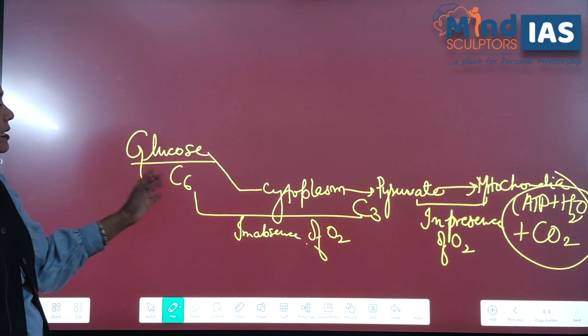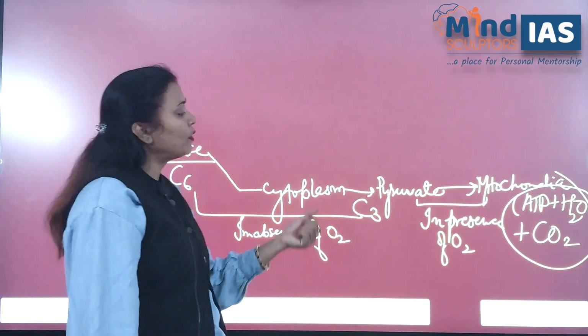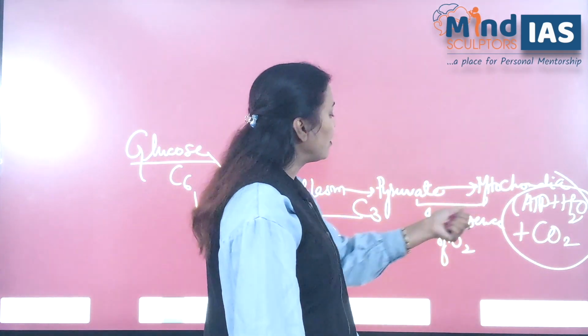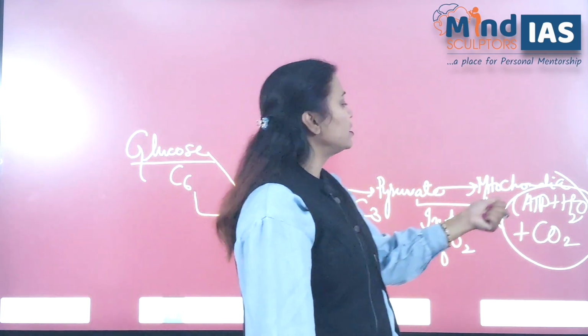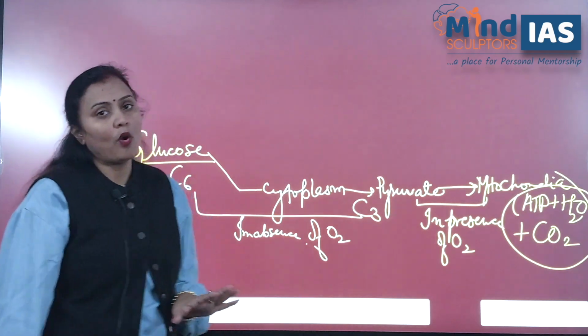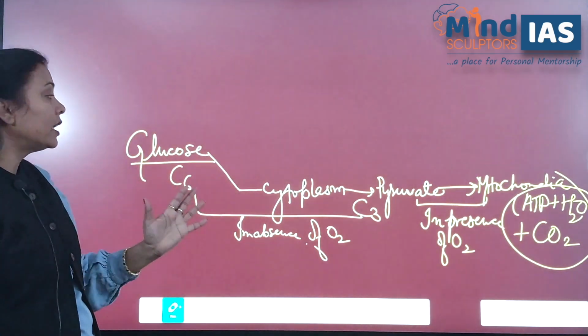Glucose C6 comes into the cytoplasm and changes to C3, pyruvate, in the absence of oxygen. It enters the mitochondria. Then in the presence of oxygen, it forms ATP, water molecules and carbon dioxide. I hope this entire thing along with the picture is clear to you.